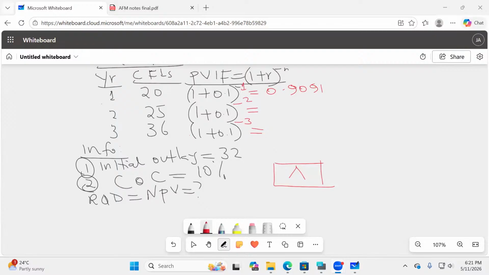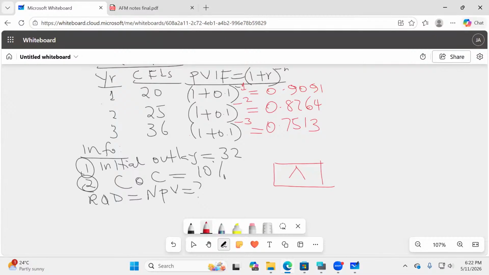The second one is supposed to be 0.8264, right? How about the third one? 0.7513. Now, ladies and gentlemen, having gotten these PVs, great, Charlton, now we shall automatically use them for purposes of discounting. And how do we do discounting? We normally take the cash flows times these PVs.